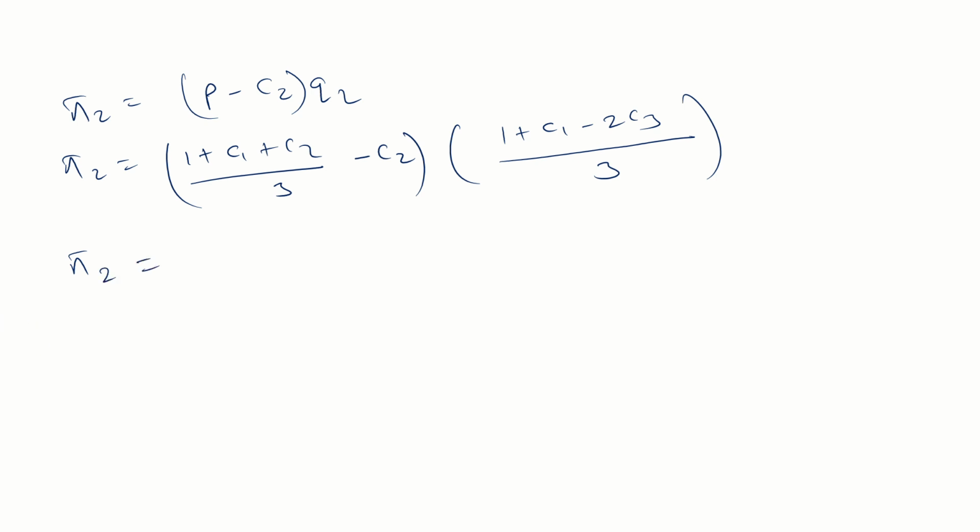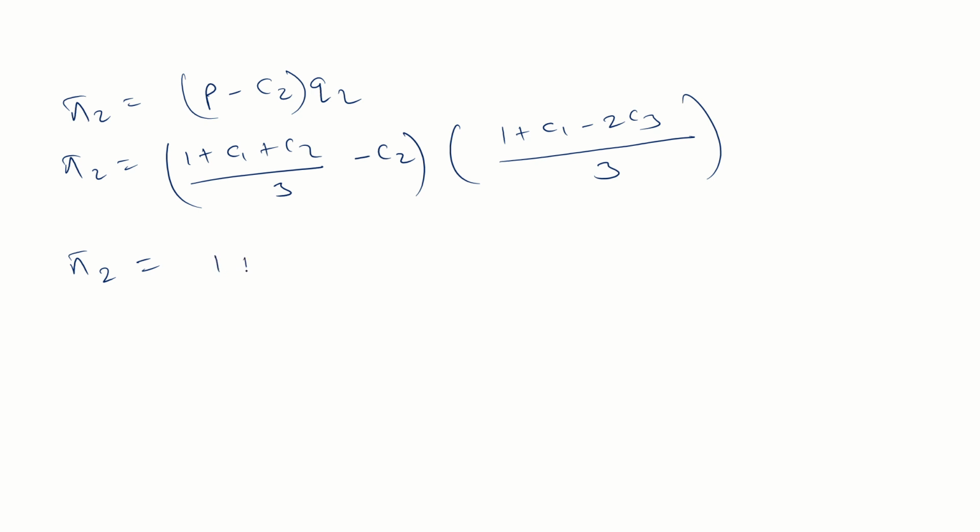What is the answer? Basit, what is the answer? Solve it. 1 plus C1 minus 2C2 by 3 whole square.